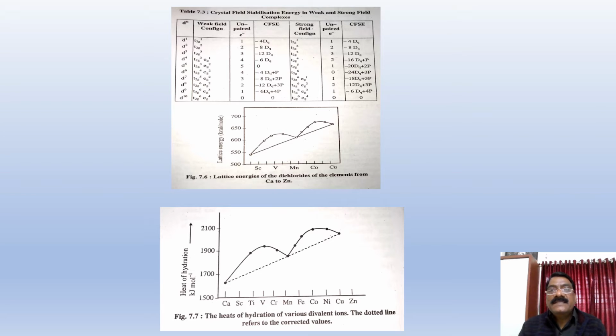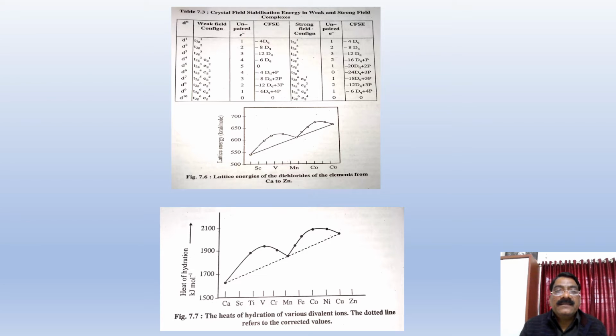For d6 it is minus 24 Dq plus 3 pairing. For d7 minus 18 Dq plus 3 pairing, d8 minus 12 plus 3 pairing energy, for d9 minus 6 Dq plus 4 pairing energy, and for d10 it is 0.